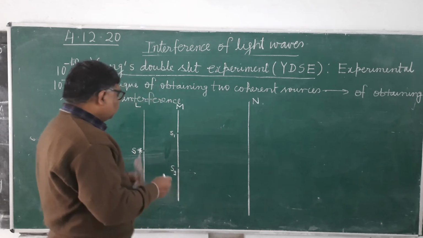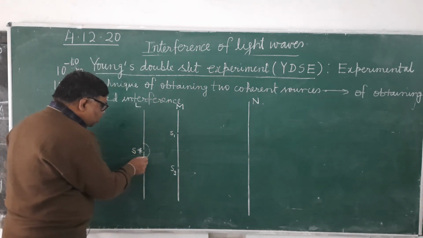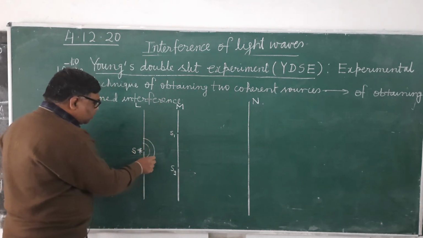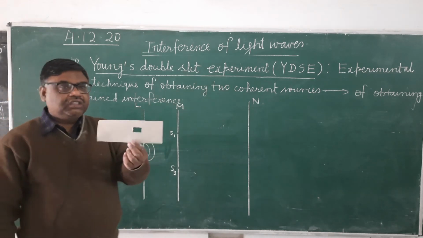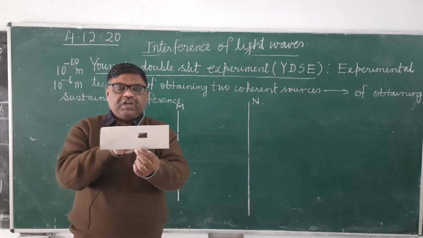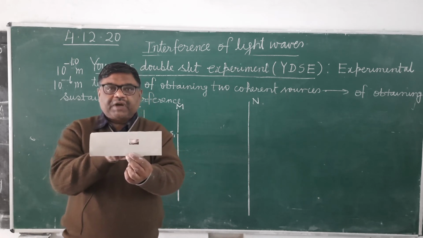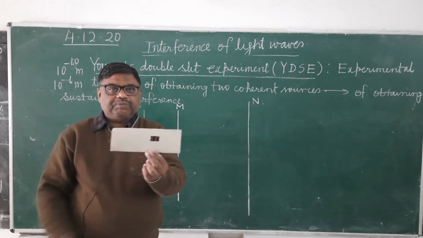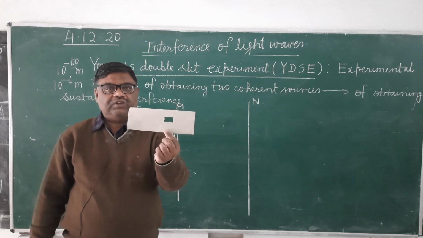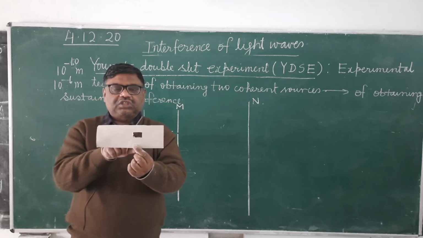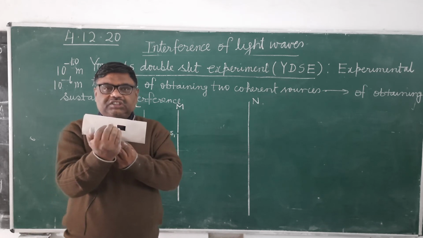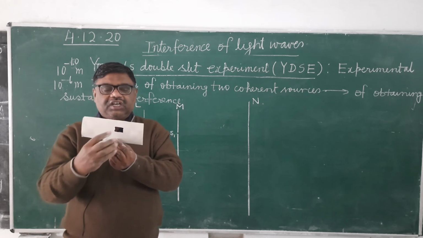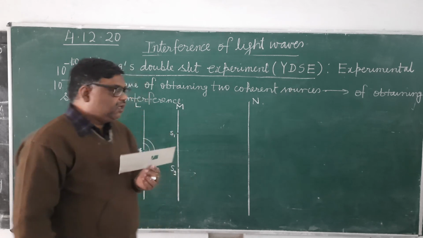Here you can say it is emitting a hemispherical wavefront, but that is because of the two-dimensional diagram. Actually the slit is like this. When it is illuminated by a monochromatic source of light, of single frequency, it will emit a cylindrical wavefront.